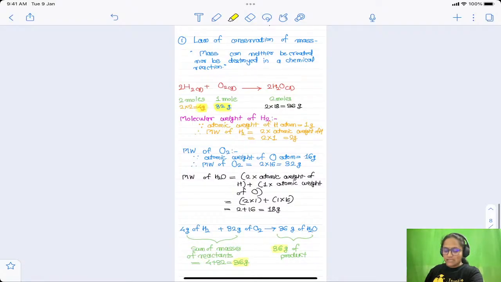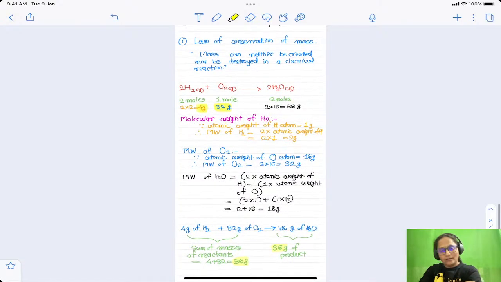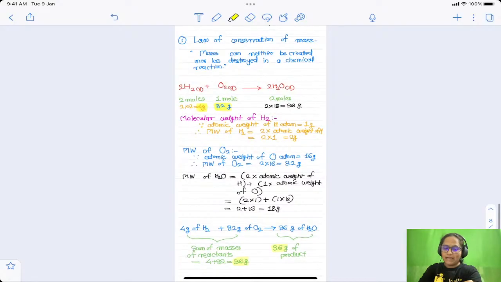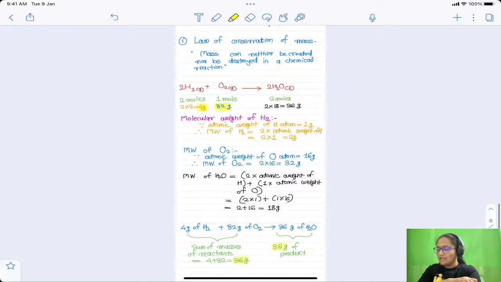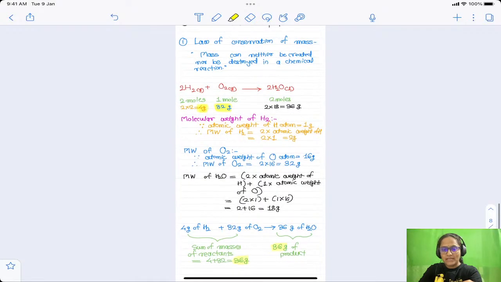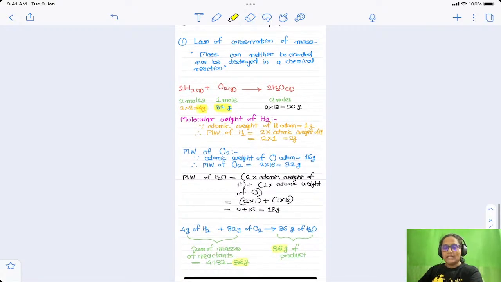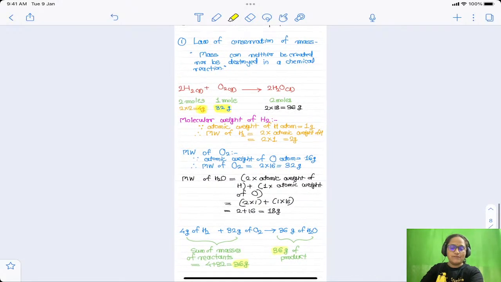Not only for this reaction, you can do one thing after the class. You can take any example of any reaction, then calculate the masses like this and see what is the mass obtained in the product. You will see that mass can neither be created nor be destroyed in any chemical reaction in nature. To understand, take a screenshot of this page first of all.